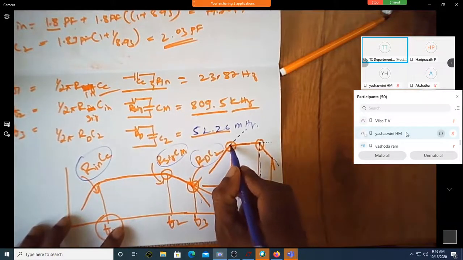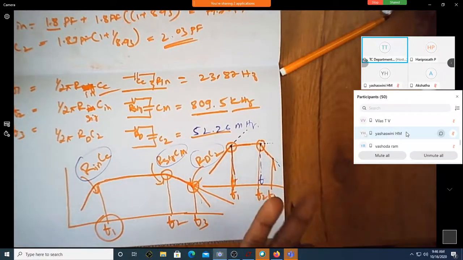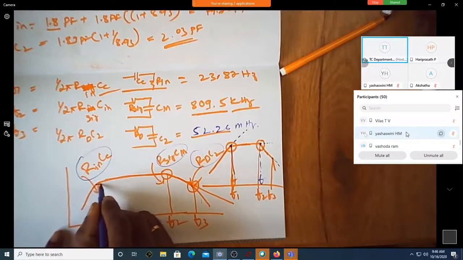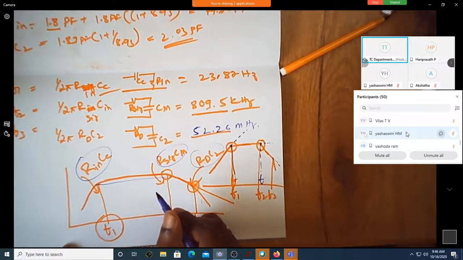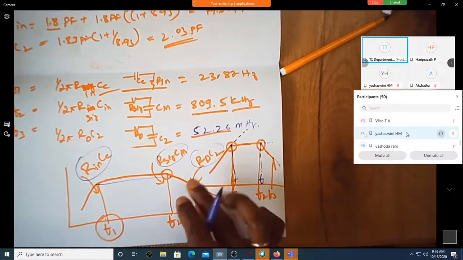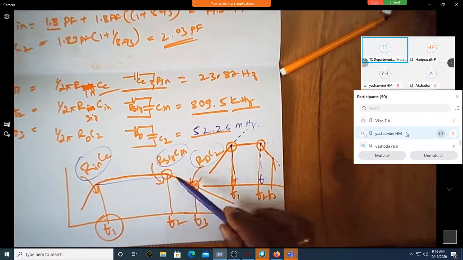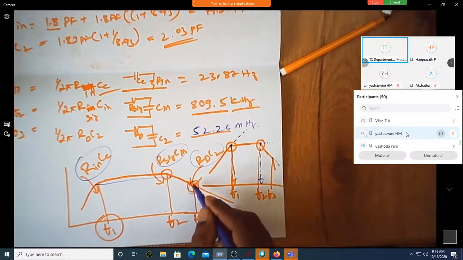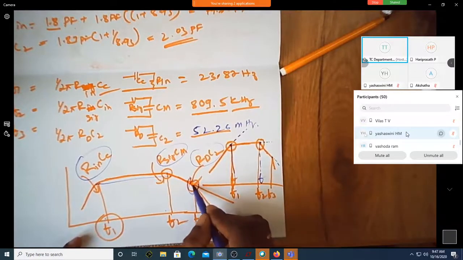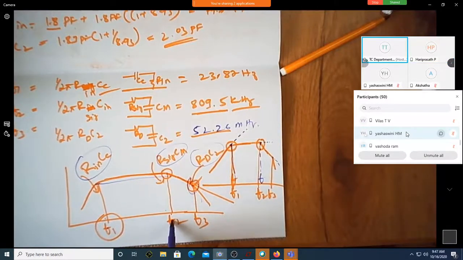Here I was exactly pointing to this point. Why was I pointing to exactly this point? Because it was a sharp changeover. Since here it is not a sharp changeover, we take 3 dB down and then find what this frequency is. This is not that significant. We simply notice where there is a change, so let us not worry too much about this frequency while finding it in the simulation. You can certainly see there is a change in slope. So we are interested in this frequency and this frequency.